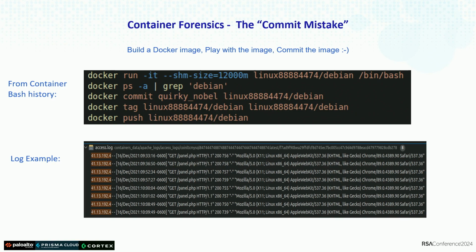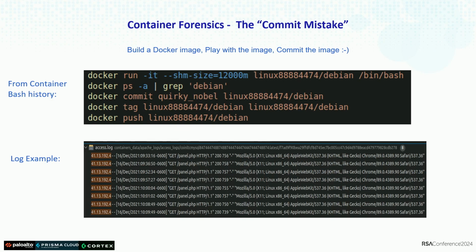This is a sample of the commit mistake. One of the things that happened is he was creating a container from inside a container. And the external container, which he was also working with, he committed as well. I don't know why he committed that container. It was only needed locally, but he committed that mistake after he made a lot of changes in the infrastructure. And you will see this command coming from the bash history of the container that he was using to create another container, which, at the same time, he committed as a container to the Docker repo.